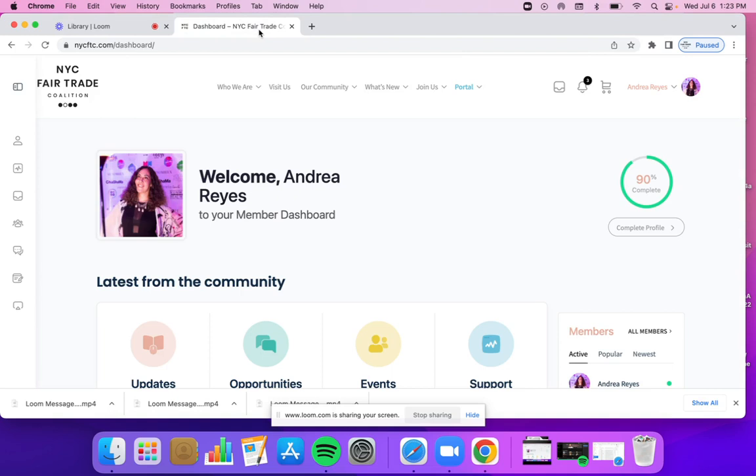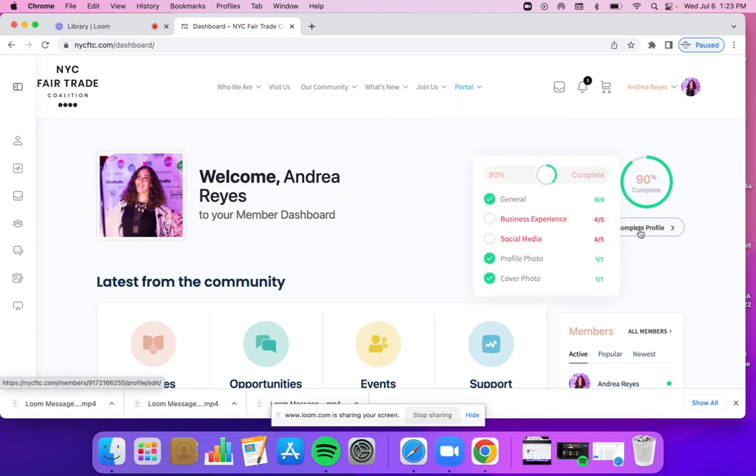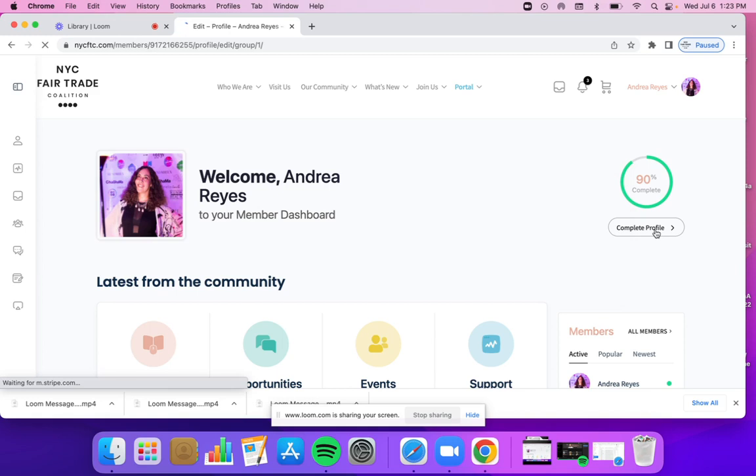So we have a few profiles within our new website, and the reason we have a few profiles is because we have a public facing one and a portal internal facing one. So let's go over the internal one because that's the easiest and very easy to access. If you go to the portal, you go to dashboard, you can click complete profile and it will give you all these options to add information here.